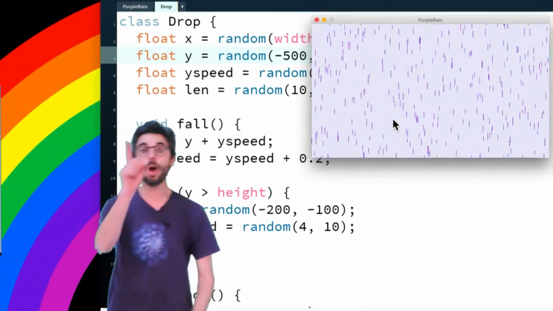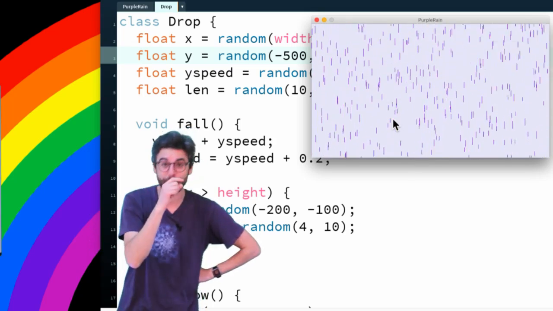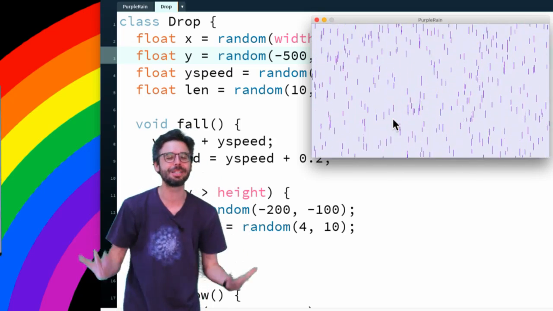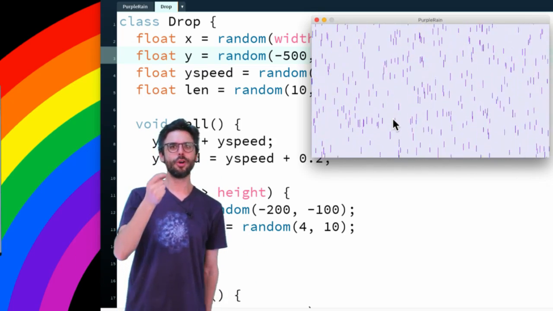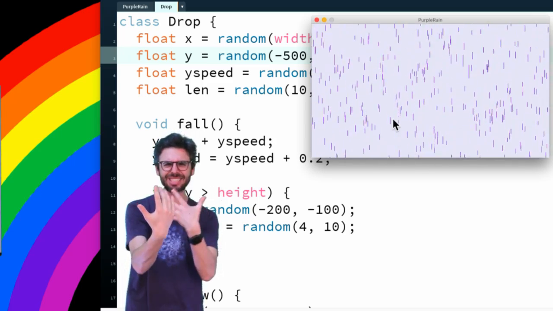Now, I think there's one more thing we could add to this to make it feel a little bit more like rain in a three-dimensional space, right? We could create a kind of pseudo-parallax-like effect.